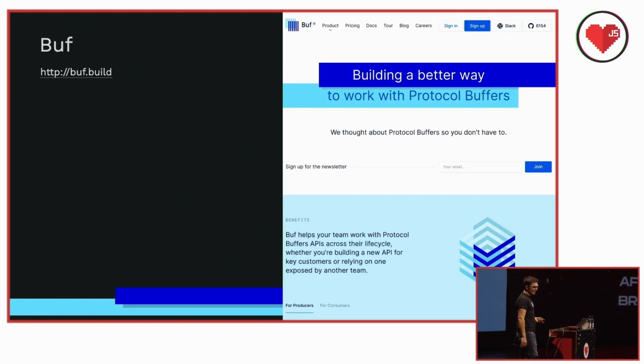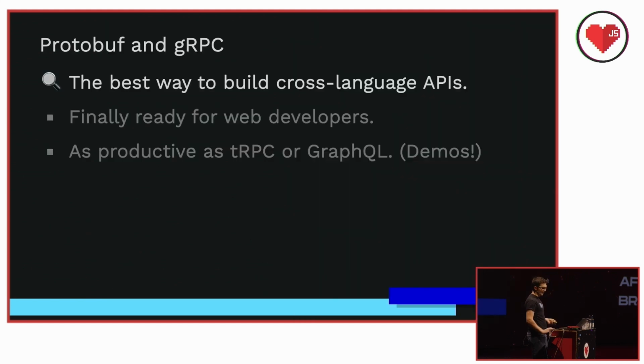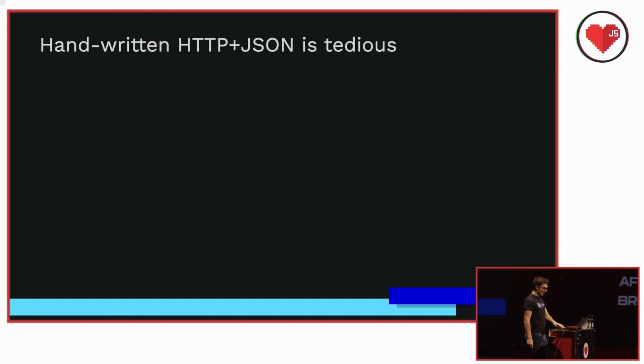And I work at Buf. So at Buf, we're bringing the productivity of typed APIs to every developer by moving the protobuf and gRPC ecosystem forward, especially for mobile and web developers. All right, so what is protobuf, and how does it do this cross-language API thing?